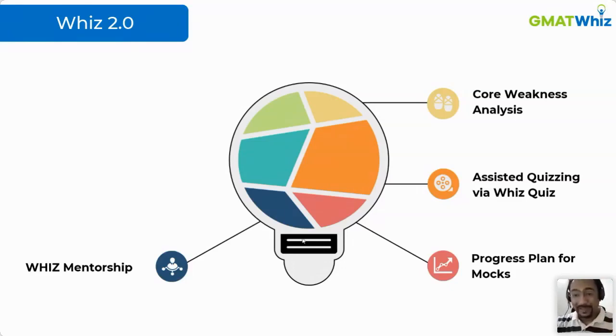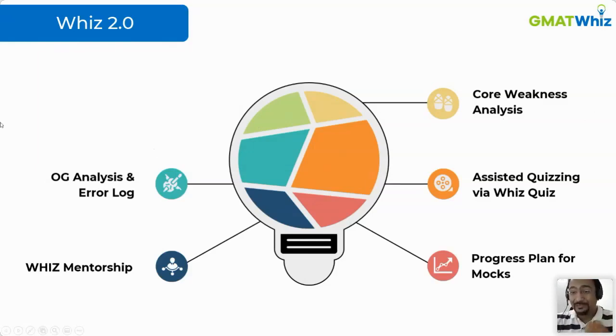Okay, and Shivam, a very good point. The next thing I was trying to talk about is what you just said, OG analysis and error logs. If you struggle with error logs, okay, how do I keep error logs? How do I make error logs? We don't want you to make error logs in simple terms. We want you to just use our OG quizzing, and the error logs will be as easy as it goes. It's going to be smooth for you. You'll get automated error logs with each and every solution of the OG.